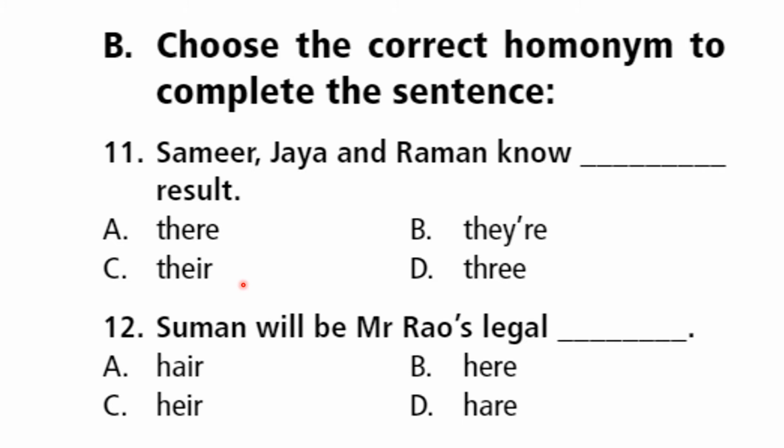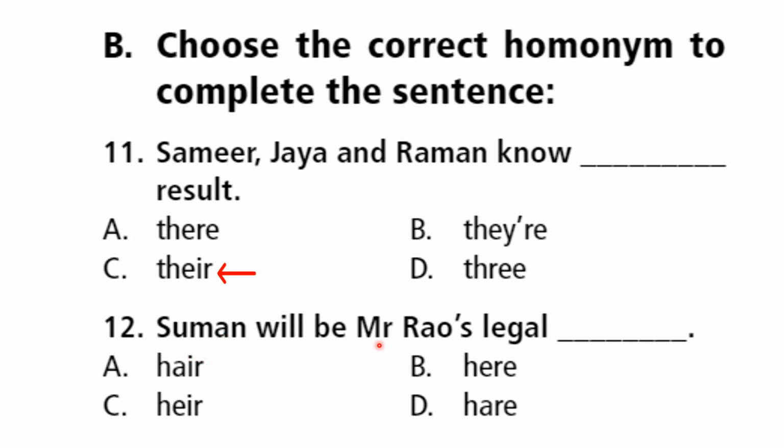That's all. Clear? Now, Samir, Jaya and Raman know dash result. Check the correct answer. Whose result? Yeah, very good. THEIR, their result. It is a kind of pronoun, or even we could call it an attributive adjective. So, their result, their book, their home, their building, their cars. Clear?